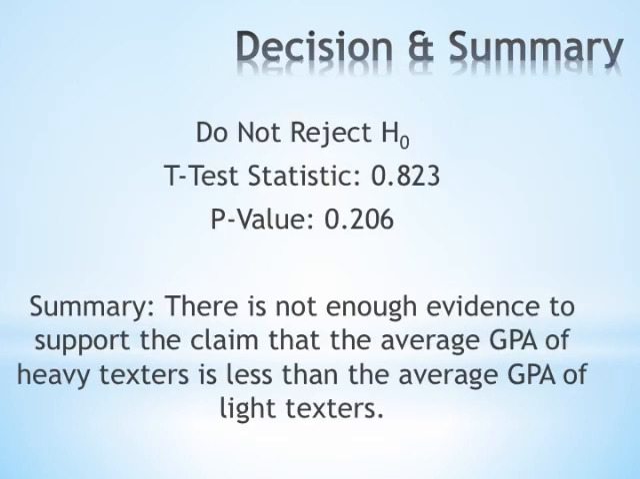Decision and summary. Our decision for the hypothesis was to not reject the null. There was not enough evidence to support the claim that people who text heavily in class have a lower average GPA than those who do not.